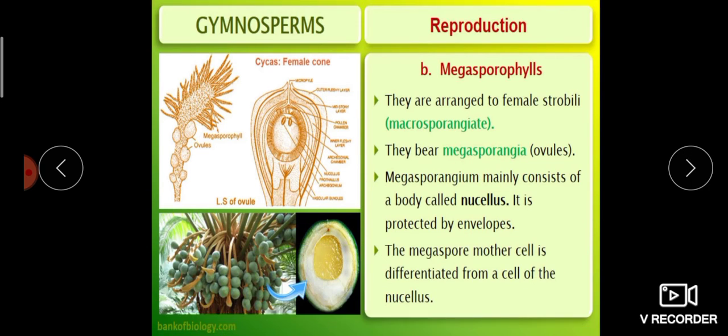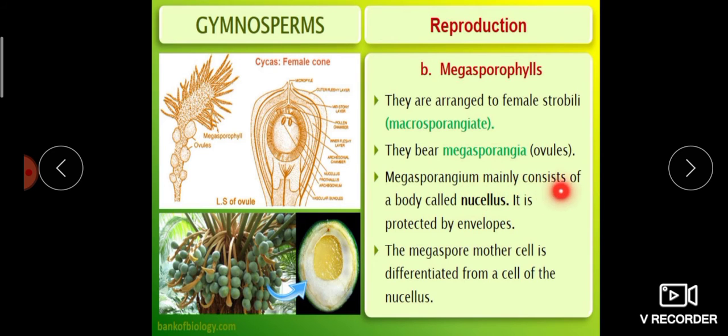The megasporangium mainly consists of a body called nucellus, and it is protected by envelopes. The megaspore mother cell is differentiated from some cells of the nucellus.